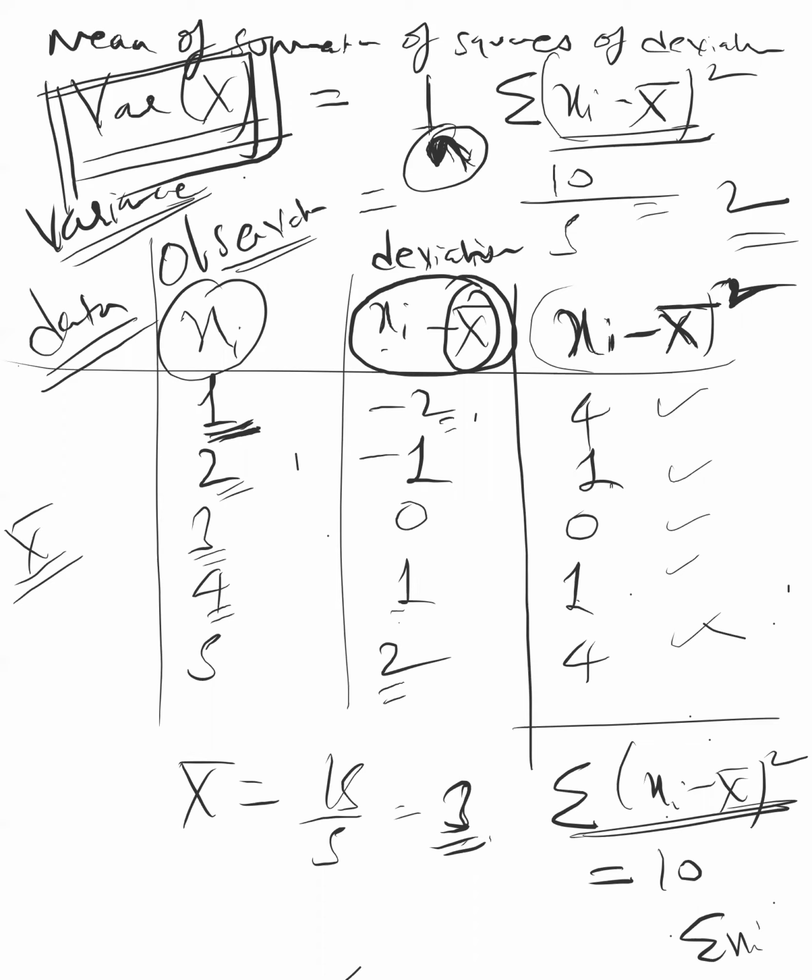So variance is this one. Like that, you have to find the variance of y also. X is one observation, y is also one observation, so the variance of y has the same formula. If you have noted it down, I will write the variance of y formula also, and then I will tell you what standard deviation is.